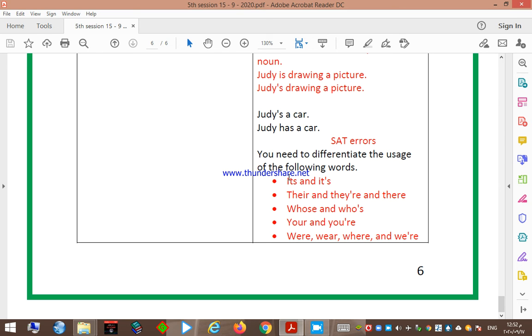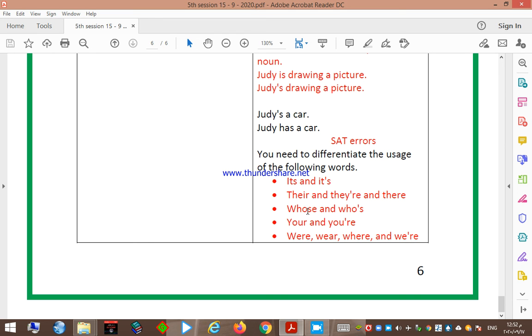Its is a possessive pronoun to show the ownership of something, like the leg of the chair. So I can say its leg to show possession, ownership. It's is a contracted form for it is. Their is a possessive pronoun to show that something belongs to them. They're is a contracted form for they are. There shows place, like I am sitting here but my mom is over there.